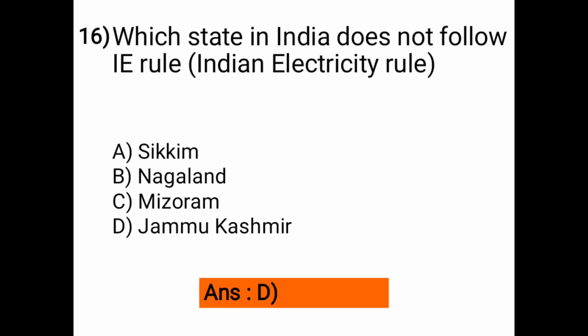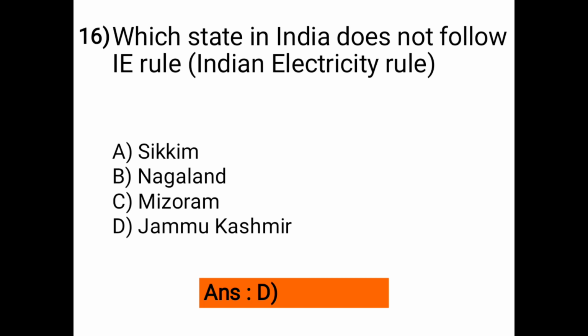Next question is, which state in India does not follow IE rule? IE means Indian Electricity Rule. So options are A is Sikkim, B is Nagaland, C is Mizoram and D is Jammu and Kashmir. So our correct answer is option D, Jammu and Kashmir is a state in India that does not follow IE rule, Indian Electricity Rule.